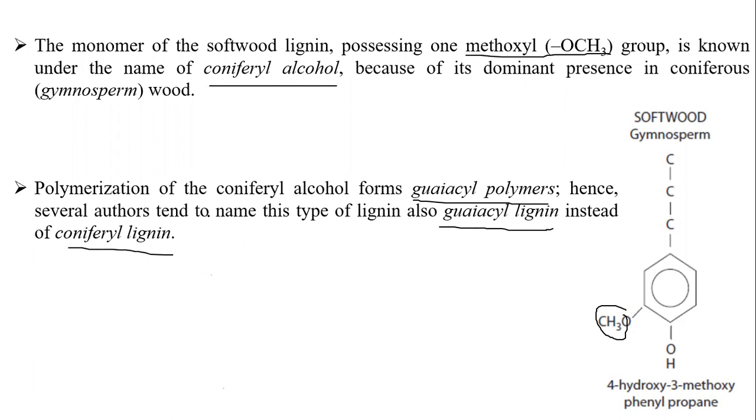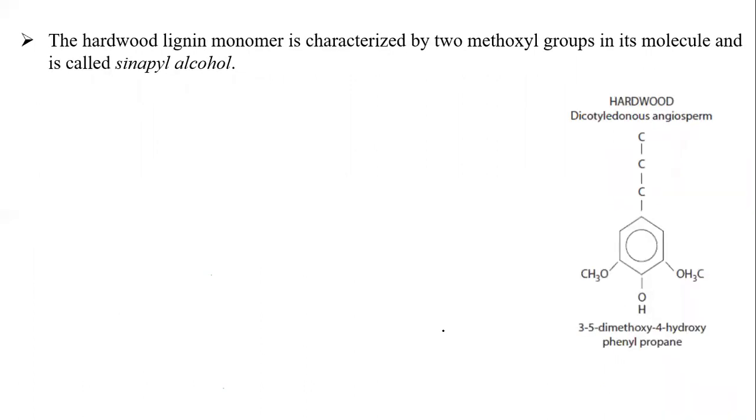So there are differences of opinion. Mostly, once we go for polymerization, it gives the glycine polymer also. This methoxyl is presented as an OCH3 group. See, this is the IUPAC name: 4-hydroxy-3-methoxy phenyl propane. So on the fourth carbon there is a hydroxyl group, and on the third carbon there is a methoxyl group. It's called phenyl propane. We will discuss more about this classification and IUPAC naming in coming classes.